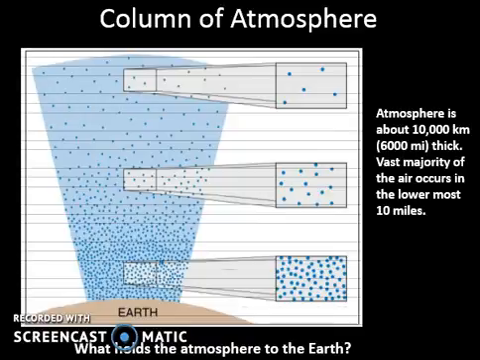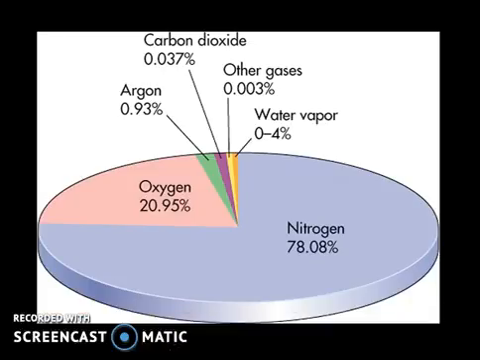So the atmosphere as a whole is about 10,000 kilometers thick, about 6,000 miles thick, but the vast majority of the atmosphere is going to be closer to the Earth's surface. Most of those heavier gases are going to be found closer to the Earth's surface due to gravity. Again, make sure that you can understand which ones are constant gases and which ones are variable gases.